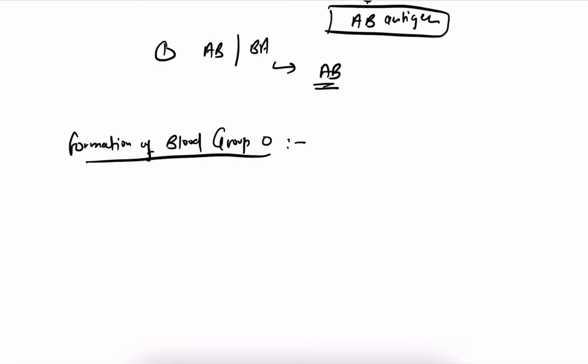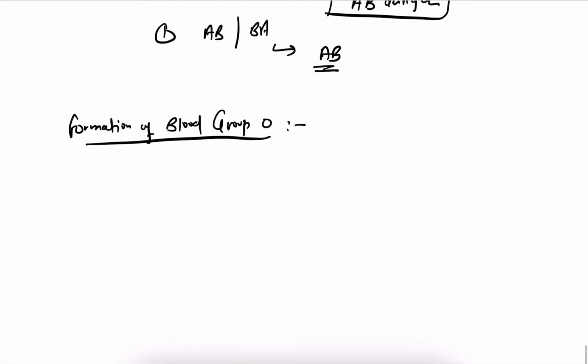Formation of blood group O. Now what happens? The persons, or we can say individuals who have blood group O, if I am saying I am blood group O, what it means? It means in these people there is absence of genes for both A and B antigens on both maternal and paternal chromosomes.